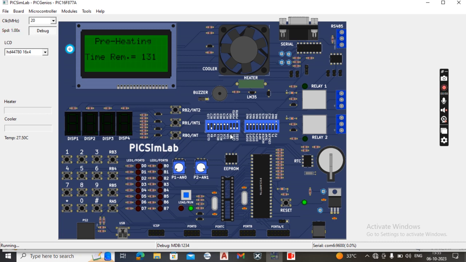If we switch on these LED buttons, the LEDs will blink. This is the matrix keypad, used to give input to the microwave oven. Next, these are the interrupt buttons. We have 3 interrupt buttons on this board.